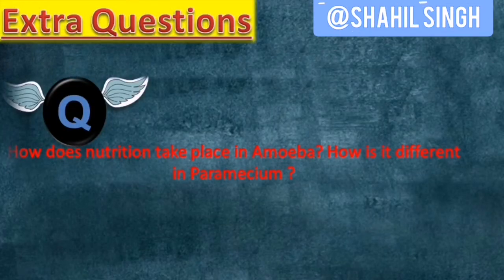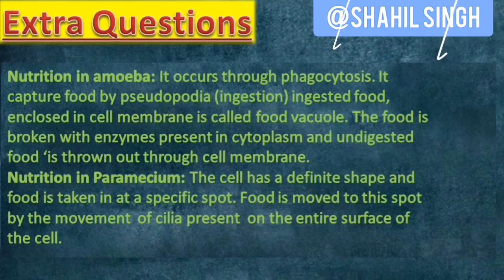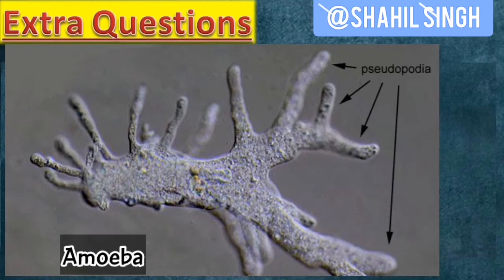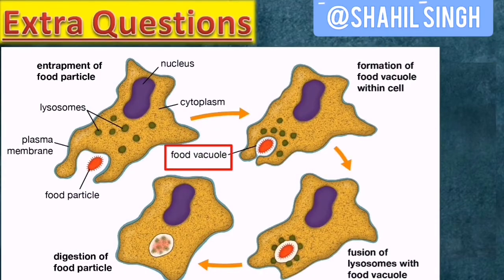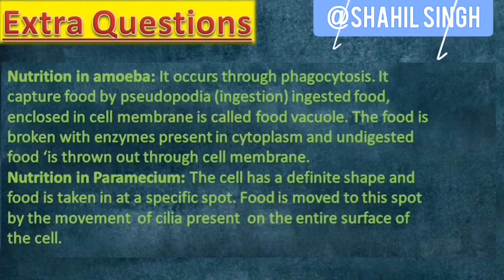How is it different from that of paramecium? So amoeba captures food by its pseudopodia, which are extended finger-like structures. Now the food is enclosed in the cell membrane and that enclosure is called a food vacuole. The food is broken down with enzymes present in cytoplasm and undigested food is thrown out through the cell membrane.